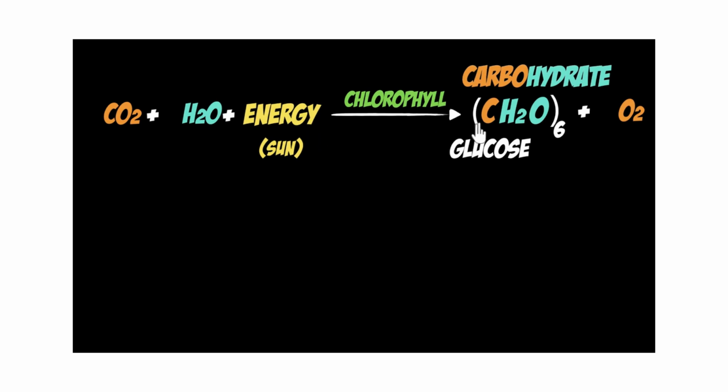But if you look carefully, you see that it's not balanced. For example, on the right, we have 6 carbon atoms. On the left, we just have 1. Okay, so we need to first balance it. And so, can you try balancing it first? Great idea to pause the video and see if you can balance this whole equation yourself first.